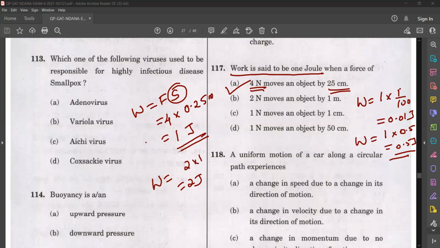Okay. So one thing you have to remember is whenever you do any problem, you have to make that into SI unit and do. Then only you will be getting the correct answer. Okay, so here I need 1 joule. So 4 into 25 centimeter means I need to convert that into meter. So that is 0.25. So 4 into 0.25, that is 1 joule. Going to the next question.